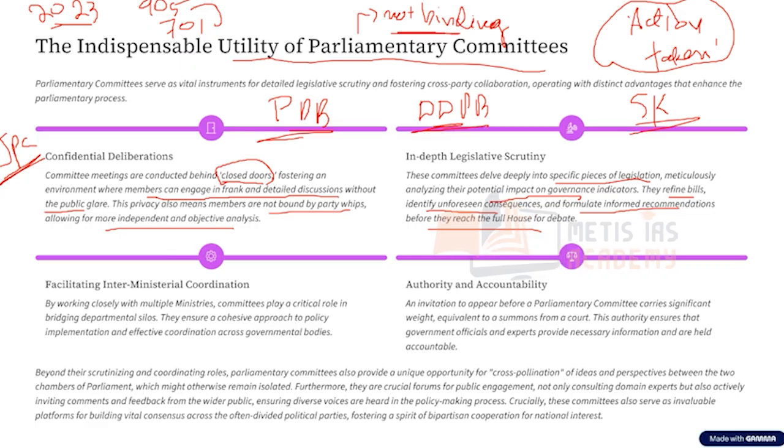To this committee, this report was given, and this committee came out with a report in the year 2021. In the year 2021, this Chowdhury committee came out with a report on the Personal Data Protection Bill.